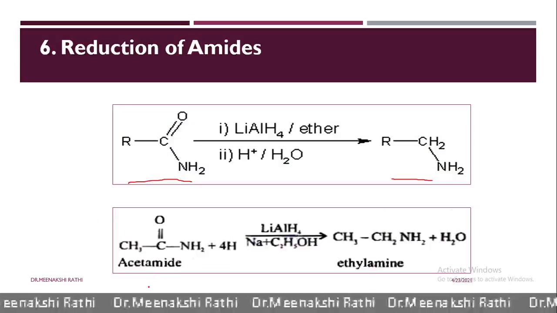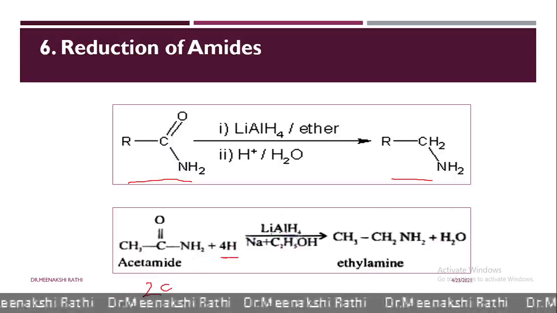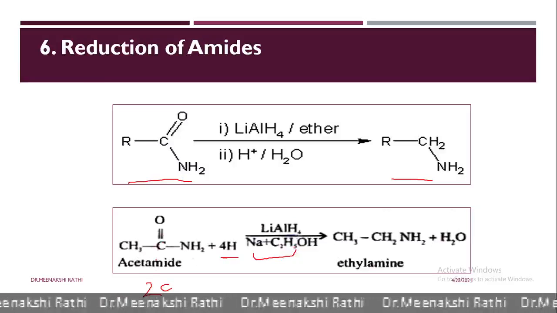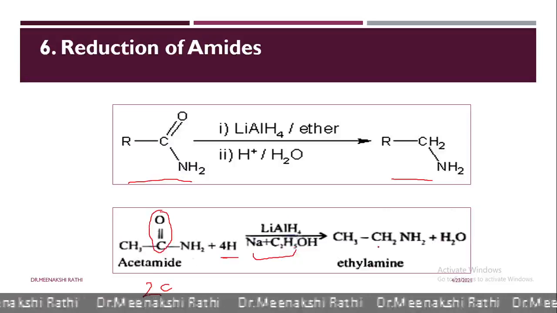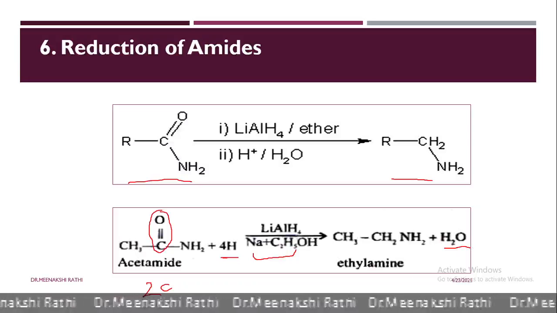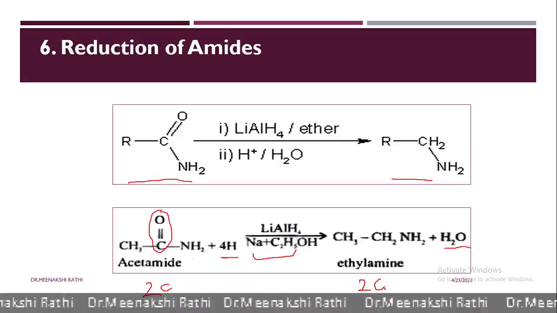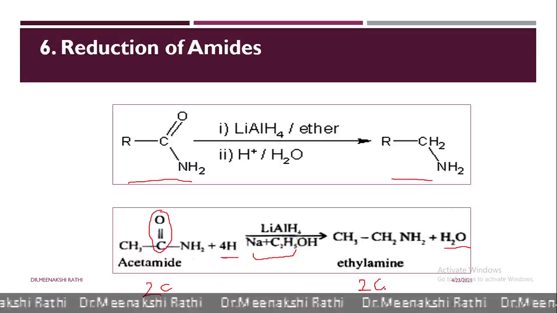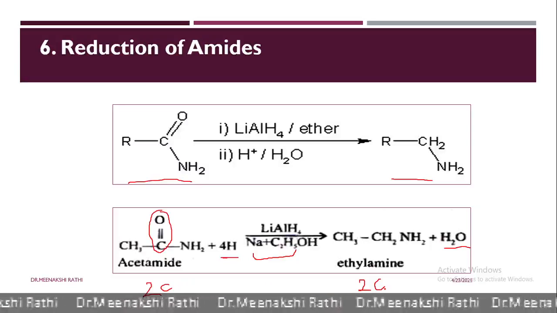Here acetamide has 2 carbons. When it is reduced in presence of lithium aluminium hydride or sodium in presence of alcohol, this C double bond O group is converted into CH2. We will get CH3CH2NH2 plus H2. That is, acetamide gets converted into ethylamine, and this also has 2 carbon atoms. So the number of carbon atoms in this reduction process remains the same.